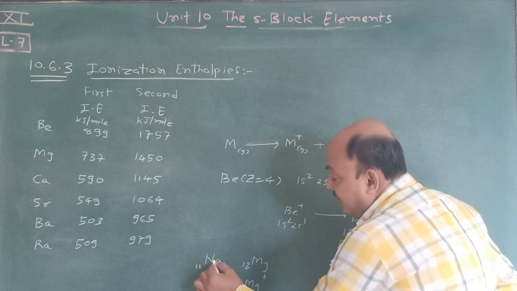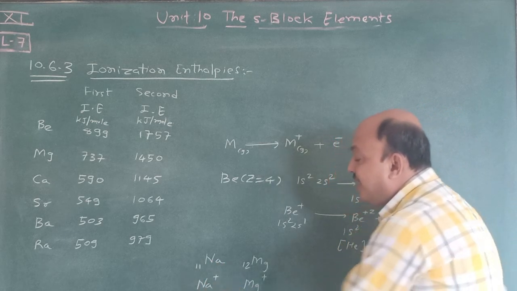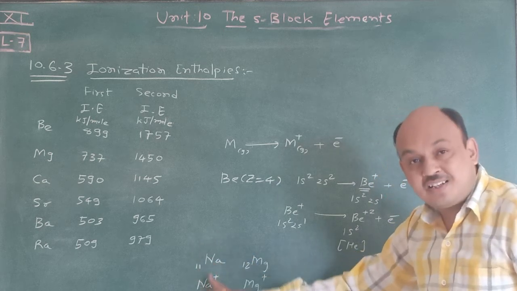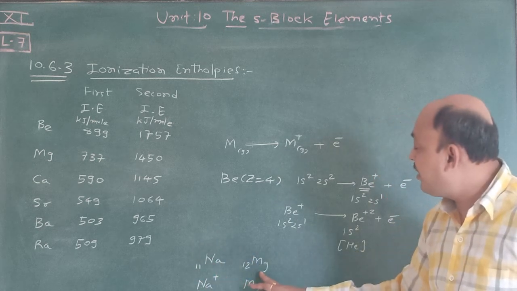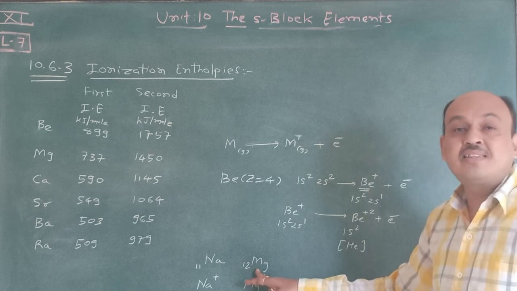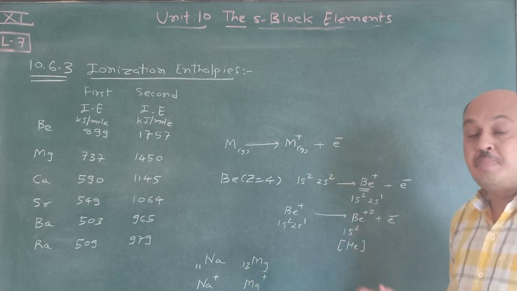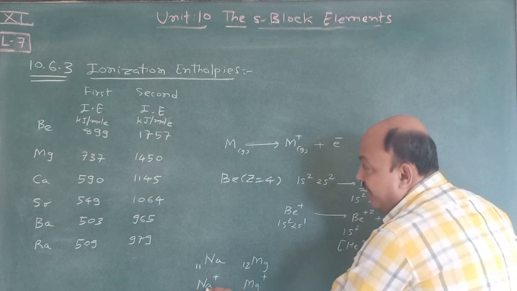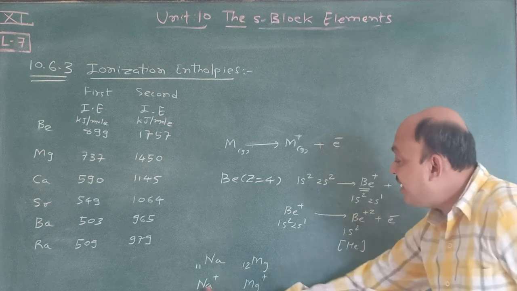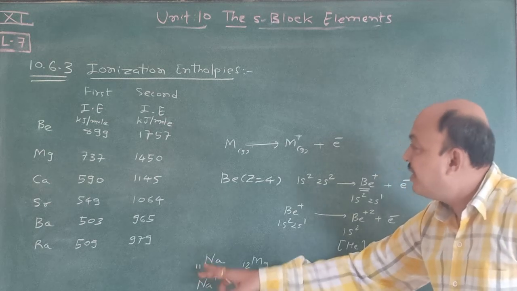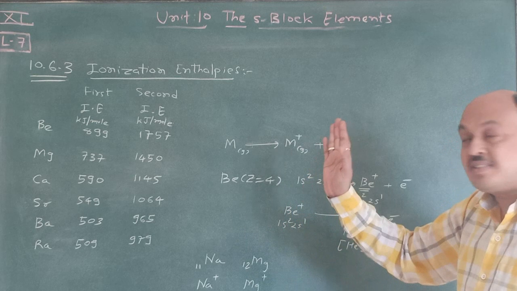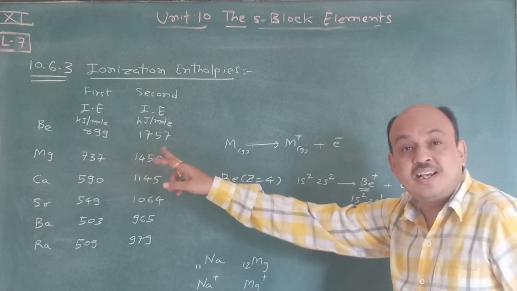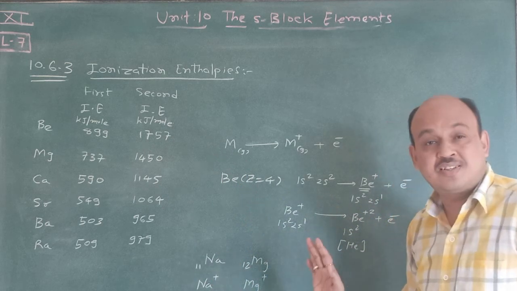Just see, the first ionization enthalpy of Na, that means alkali metals, is less as compared to the second group, the alkaline earth metals. Once again I repeat: for Na and Mg, the ionization enthalpy of Na is less, and here it is more, 899, and this is considered the first ionization enthalpy.